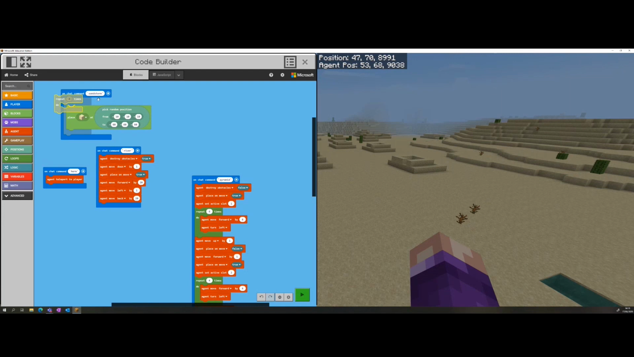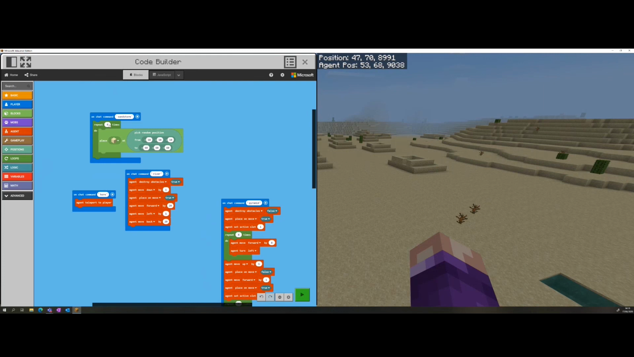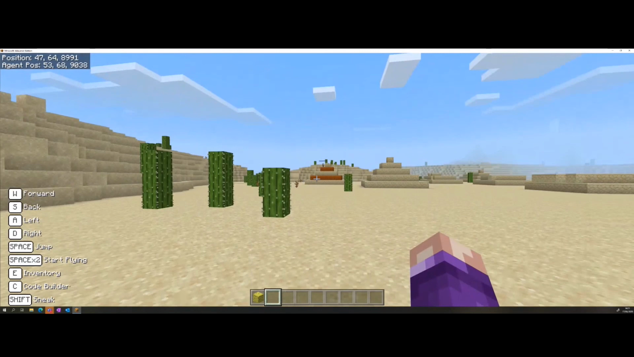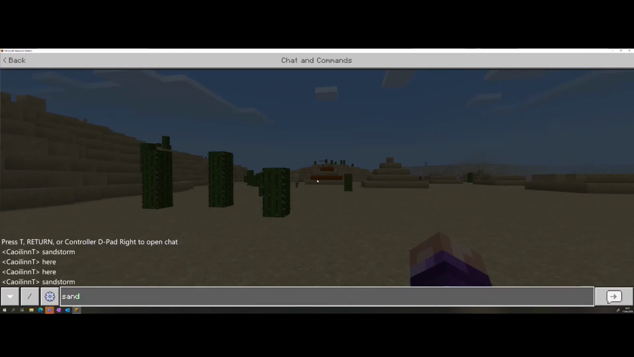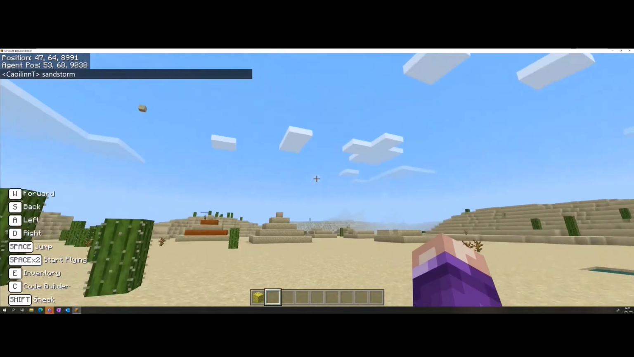So you could add this into a forever block, but then that'll be a lot of sand that you'll have to clean up afterwards in your town. So I'm going to change this now to 100, and then I'm going to test out my code. Okay, so now I'm going to do T to talk and type in sandstorm to see our sandstorm occur in our Egyptian city.